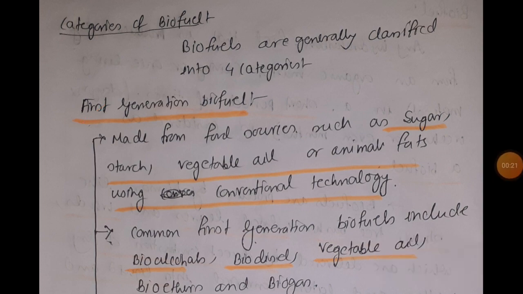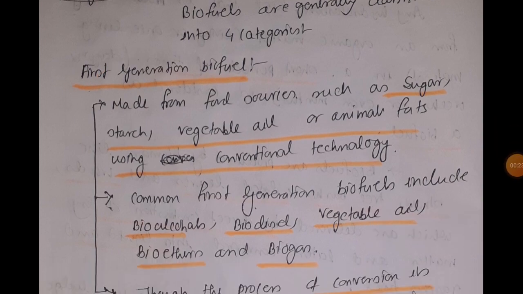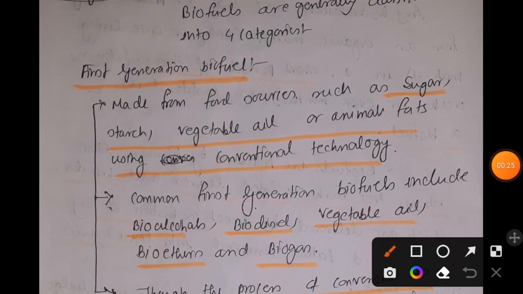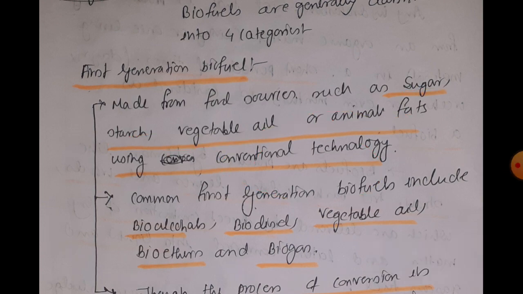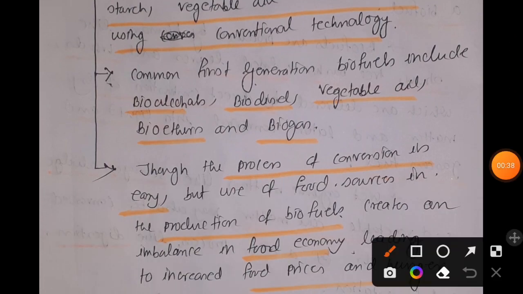First generation biofuel can be made from food sources such as sugars, starch, which is carbohydrate, vegetable oil, and animal fats, using conventional technology. Common first generation biofuels include biodiesel, biogas, bioalcohol, vegetable oil, and bioether.